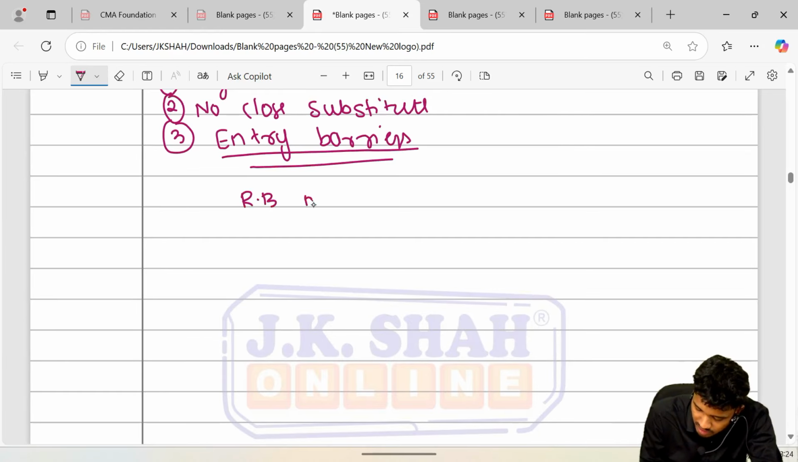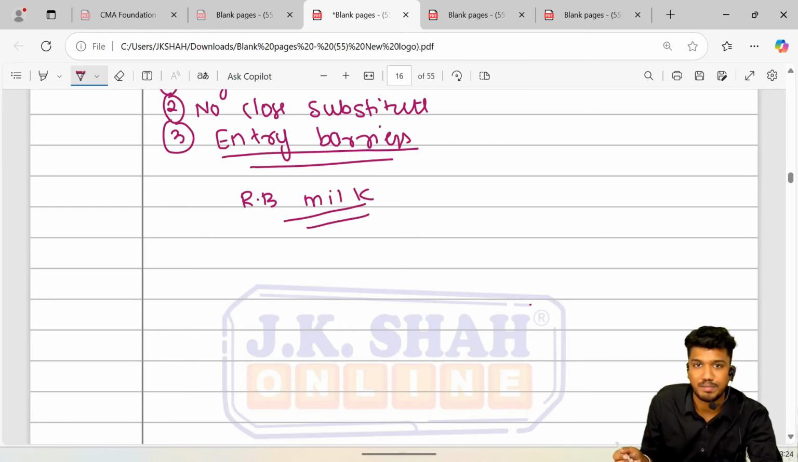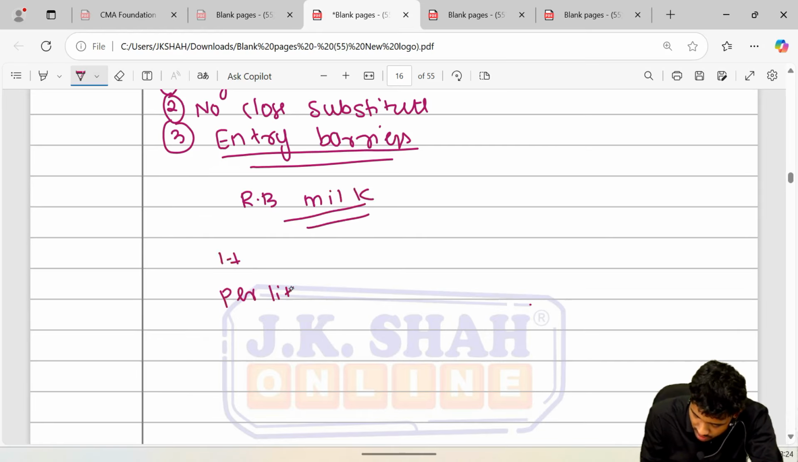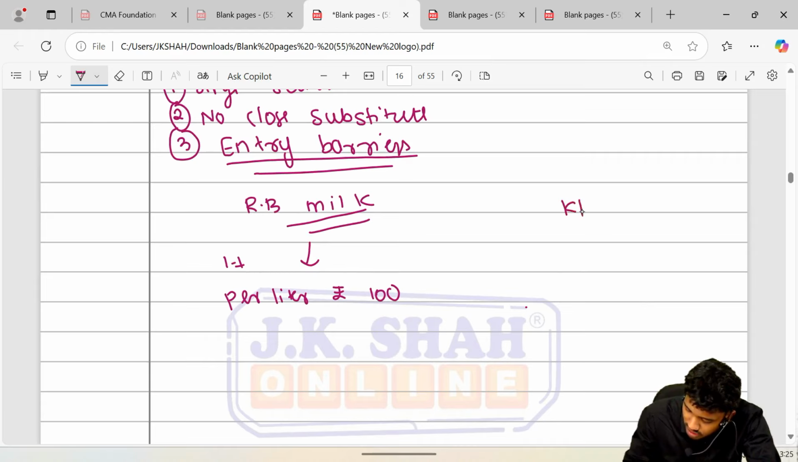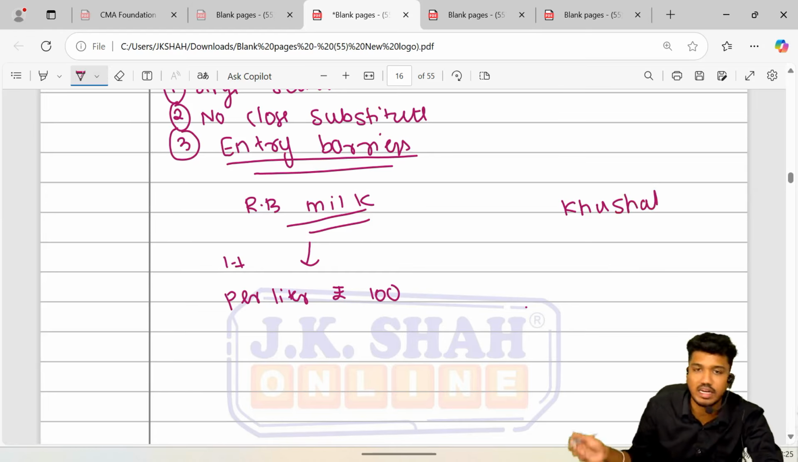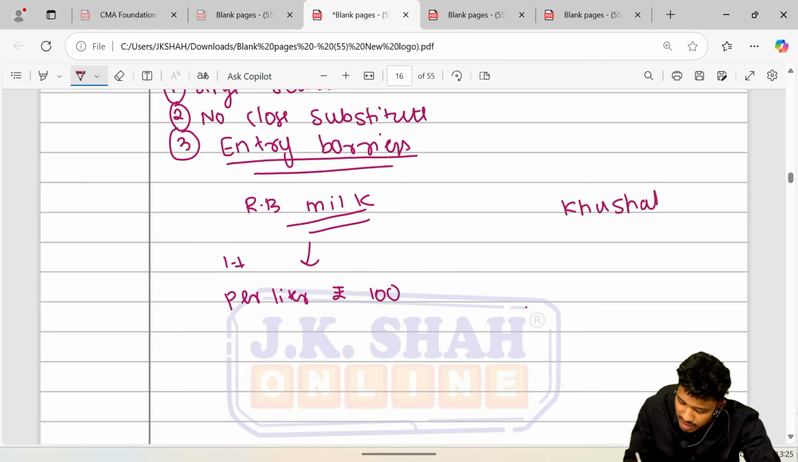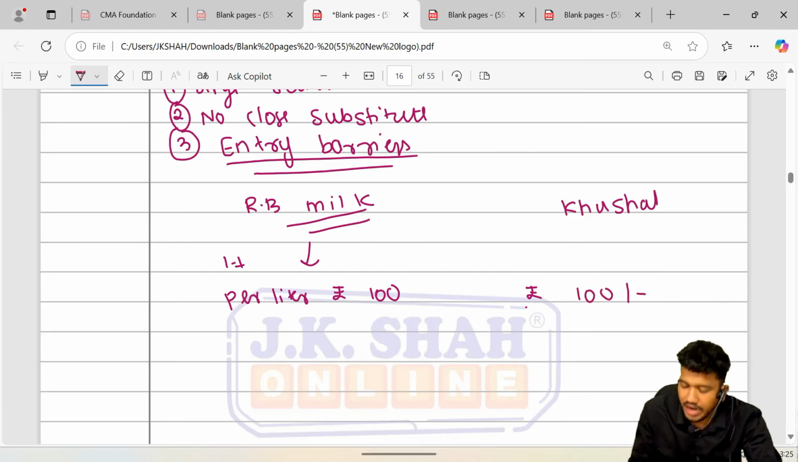That is RB milk. I am selling RB milk in the country. Per liter I am charging rupees 100. Next, there is one player, let's say for example Kushal, who is also starting to compete with me. He is also trying to sell milk in the market. He is matching the price, he is also selling at rupees 100 per liter. Now he has also entered into the market. Now it is not monopoly, now it is duopoly, because there are two sellers.